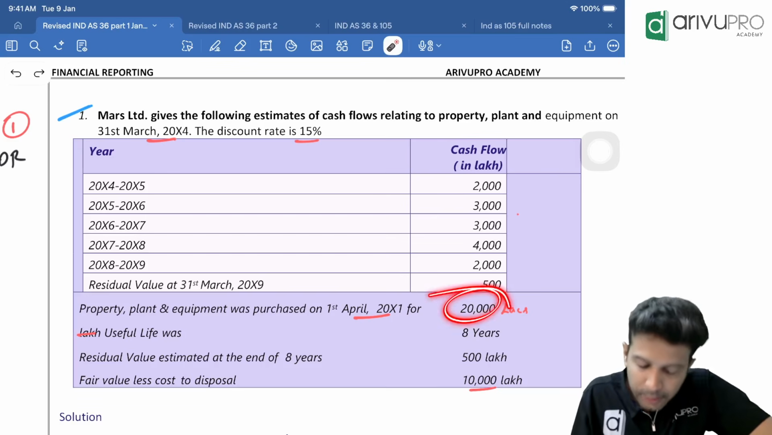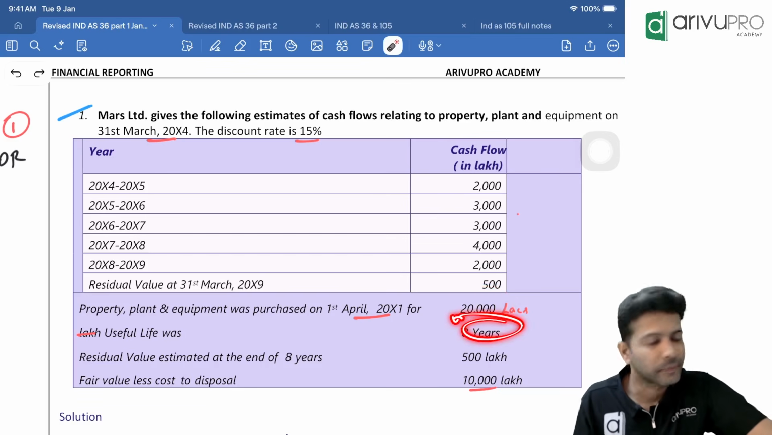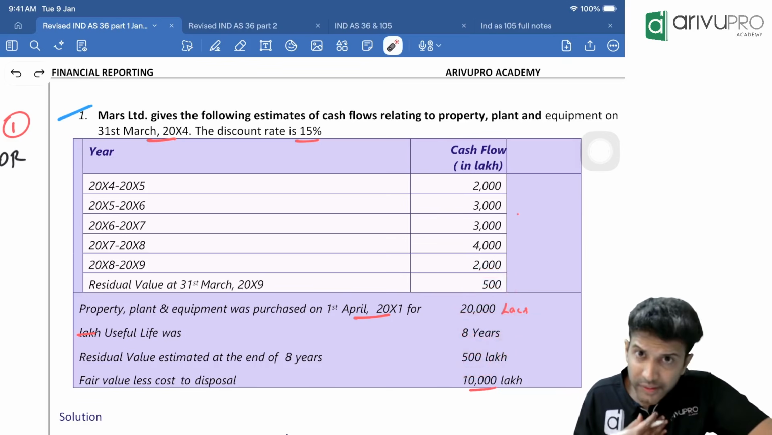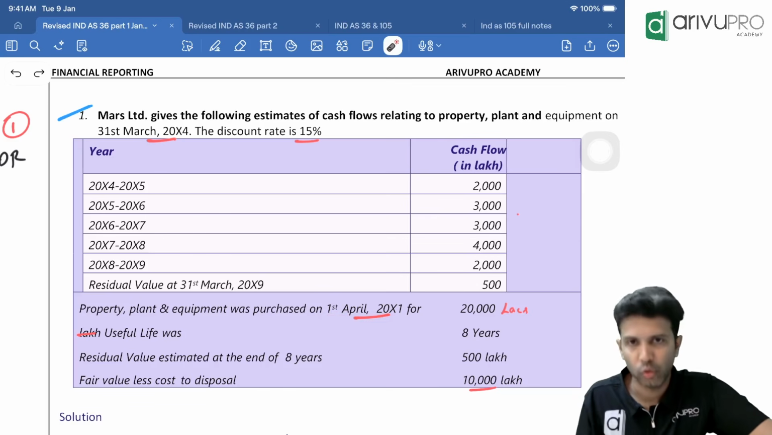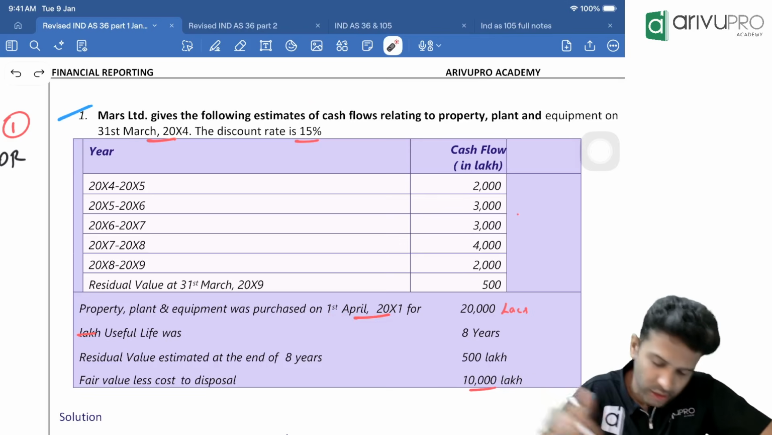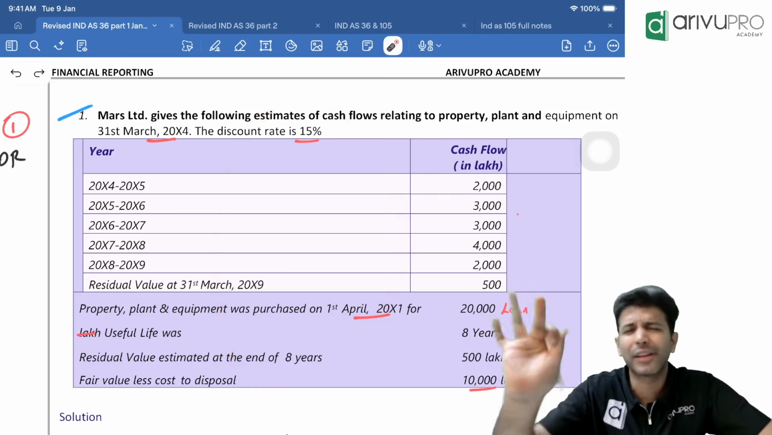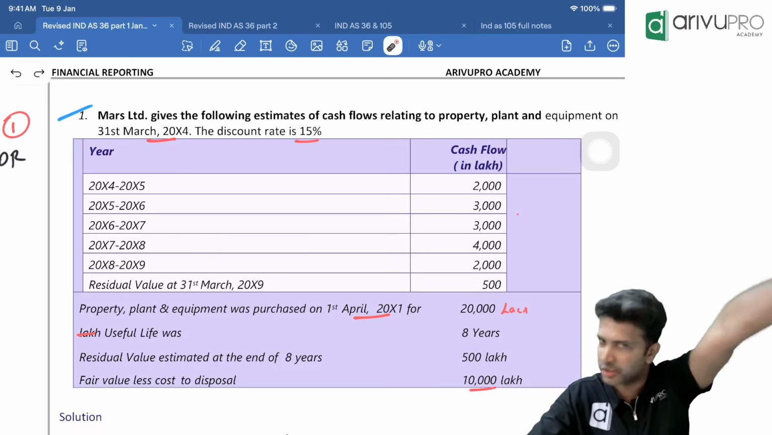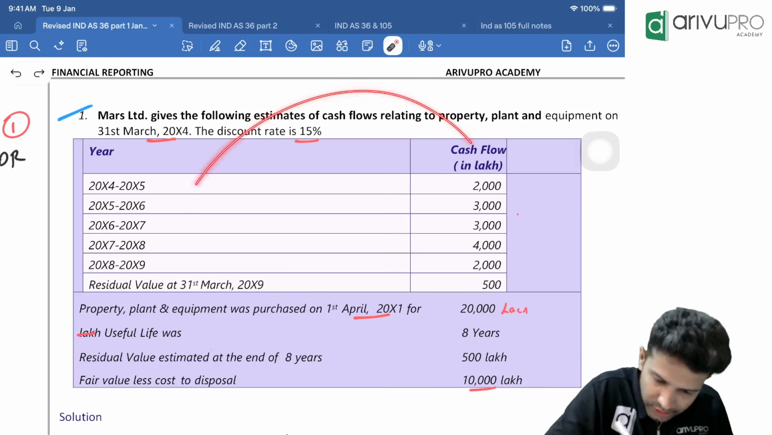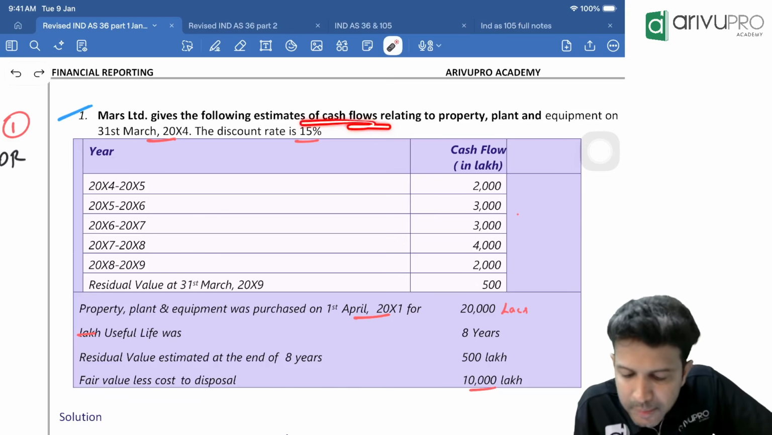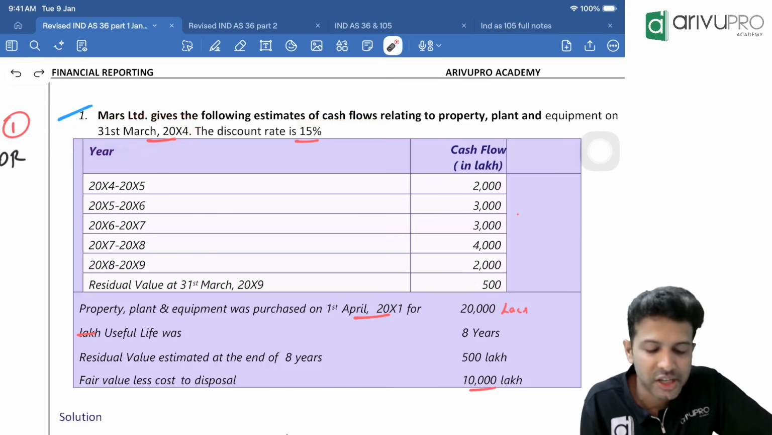When you bought the PP, life was 8 years. Residual value, we already know it's given here, is 500. Sir, we need carrying amount on 1st April? No, we need the carrying amount and recoverable amount on the day the impairment indicator comes. In bigger questions, they will not always give you the impairment indicator date. Some problems they will specify, some you will not see. So here, it is not given. But they told that the estimate of cash flow is being done on 31st March X4.